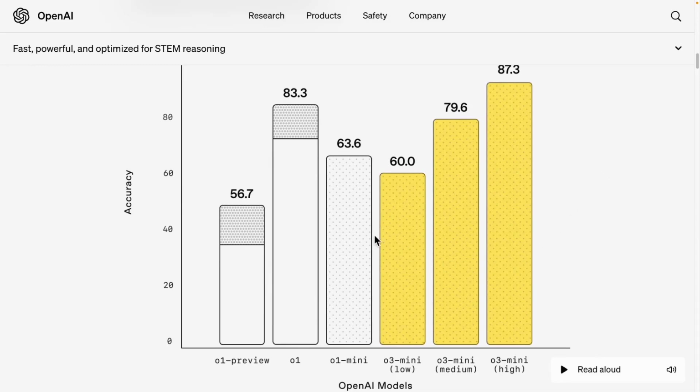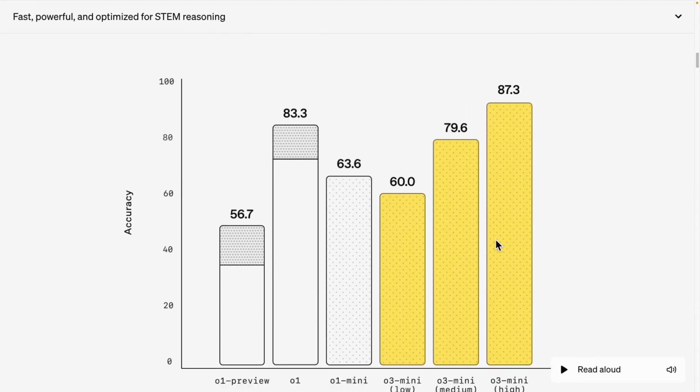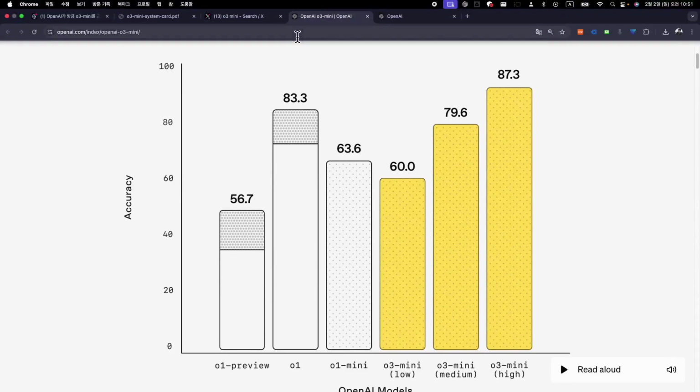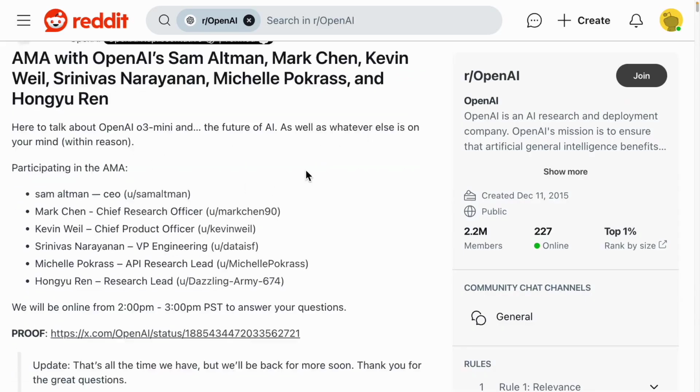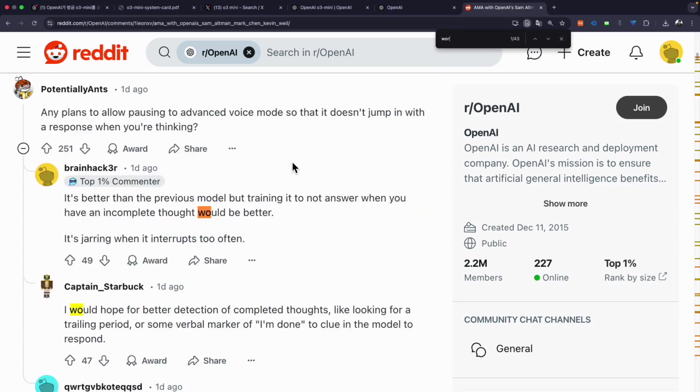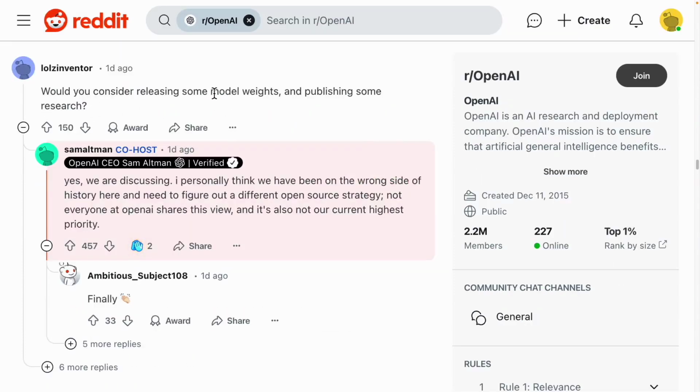So many different models have been released at various levels. OpenAI seems to be lagging a bit, with rumors of extensive investigations, but I found something interesting. On Reddit, OpenAI often does Ask Me Anything sessions. They did one yesterday. Here's a fun point they made. Have you considered it? Are you thinking about making any model weights available? Or are they considering making it available for research?